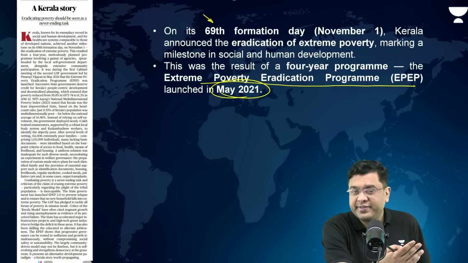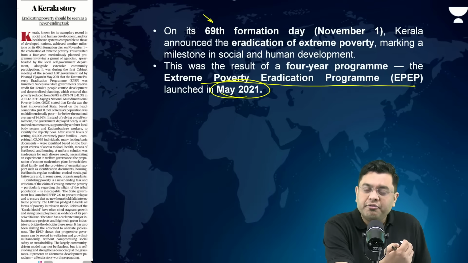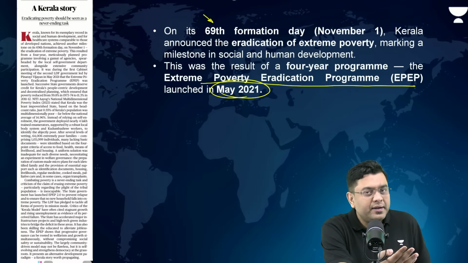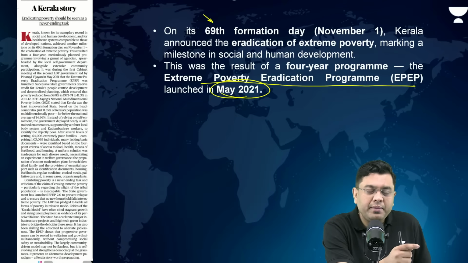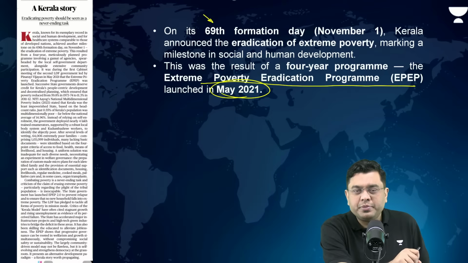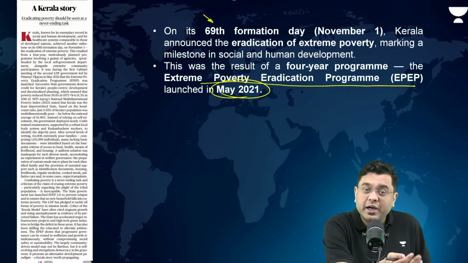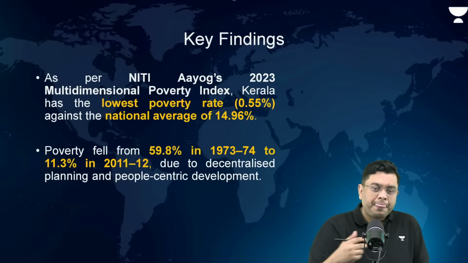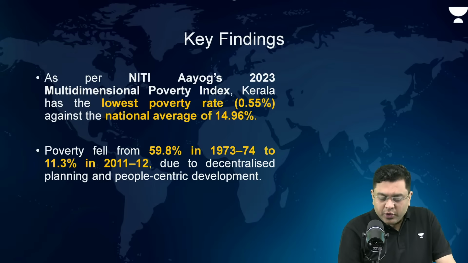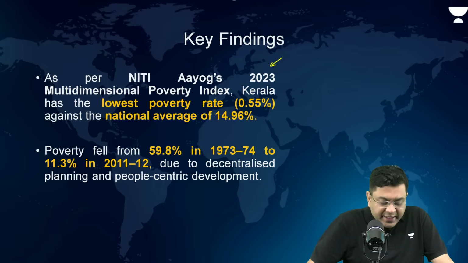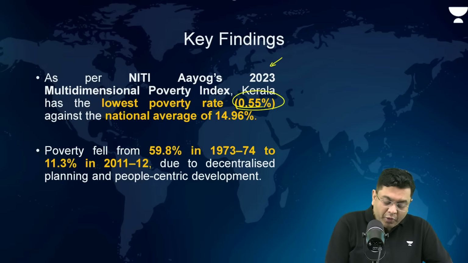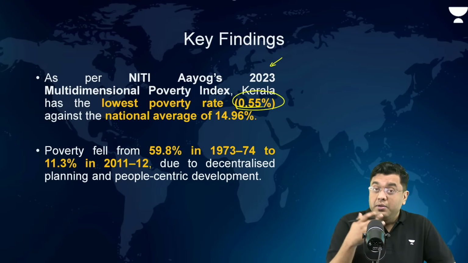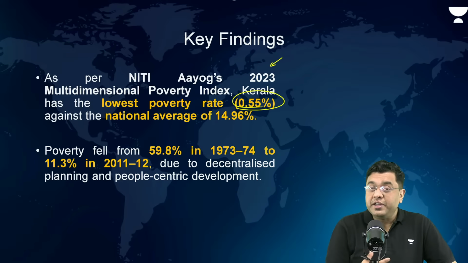And yesterday, we had also discussed the difference between distributive welfarism and institutional reform. So, rather than going for distributive welfarism, this is one of the models which can be adopted by other states of the country as well for the upliftment of the larger population, right? Here, as per Niti Aayog's 2023 Multidimensional Poverty Index, Kerala has the lowest poverty rate, 0.55%, whereas the national average is around 15%. If you take a look at the journey of declining poverty over decades,